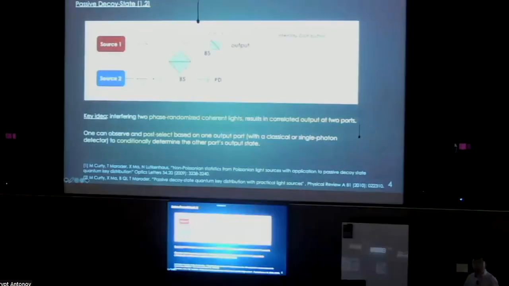So this was first proposed in 2009 in a paper called Passive Decoy State. The key idea is that you can interfere two phase randomized coherent lights, here's source 1 and source 2, and that would result in correlated output at the two ports. So if you observe and post-select on one of the ports, you can conditionally determine the state on the other port. For instance, if the two sources have the same intensity, the output would follow an intensity distribution. You can observe that and post-select it into the upper and the lower portion, which have different photon number distributions, which you can use for decoy state analysis.